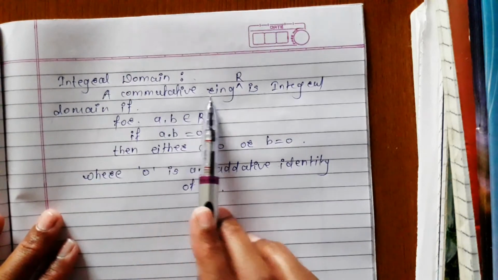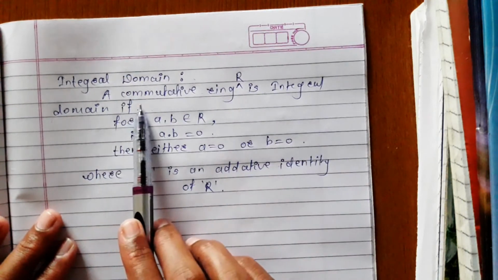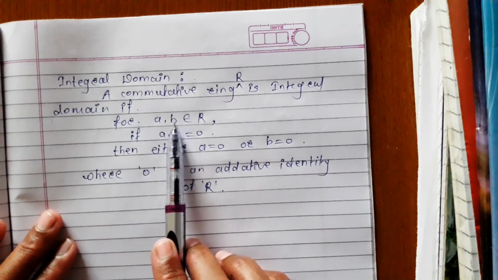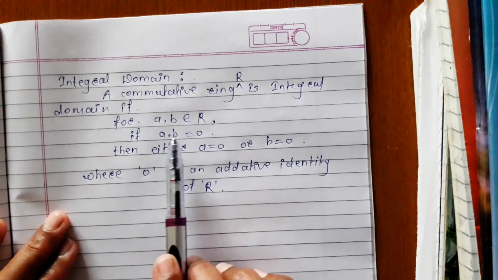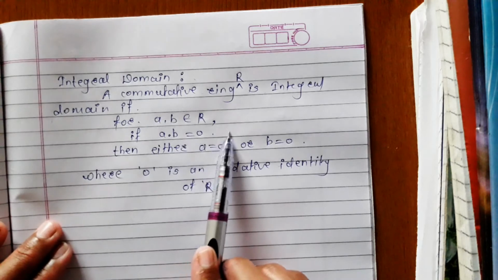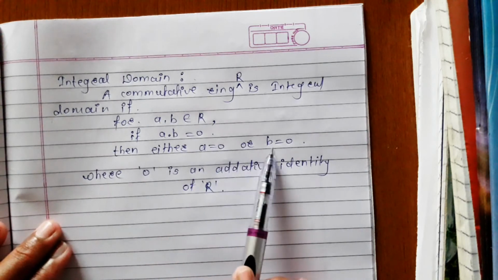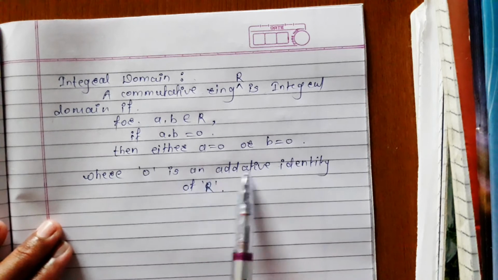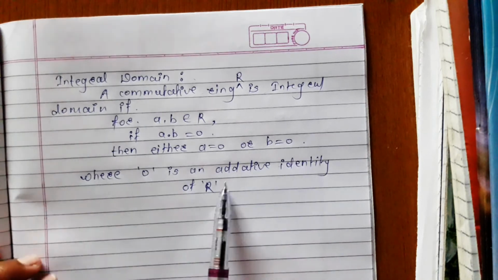Now the next definition is integral domain. A commutative ring R is integral domain if a and b are two elements from R and a dot b is equal to 0, then either a is equal to 0 or b is equal to 0, where 0 is an additive identity of ring R.